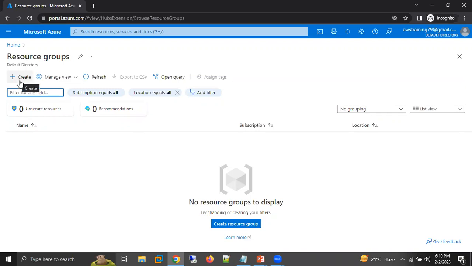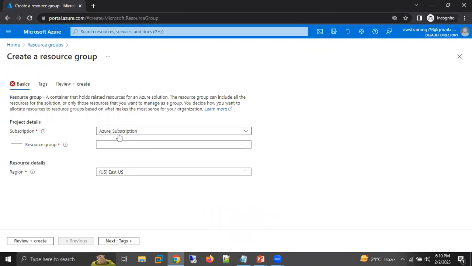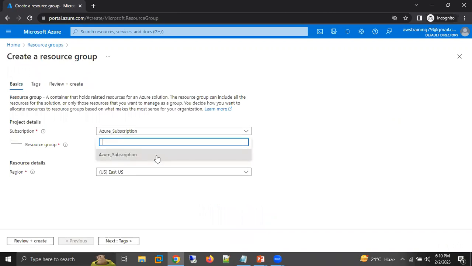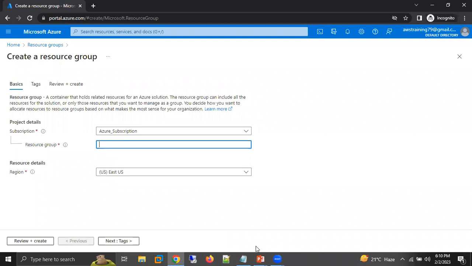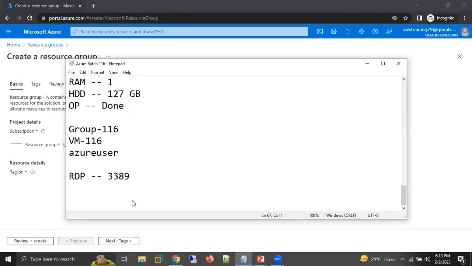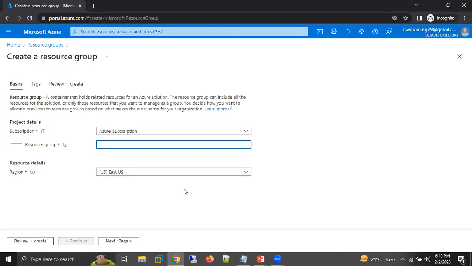So let me create a resource group again. Click on create. By default, the system is selecting my subscription, and then give the name of our resource group. Let's say I give the name as group-116. It can be any name. I'm just giving it as per my batch. This name need not be unique. Anyone can use the same name in their Azure account.